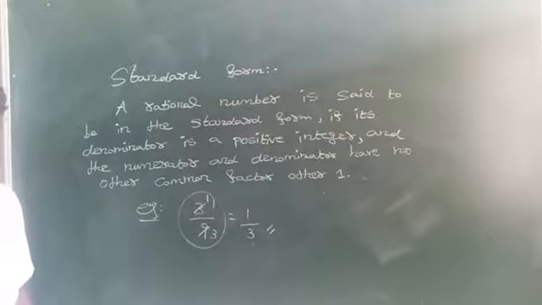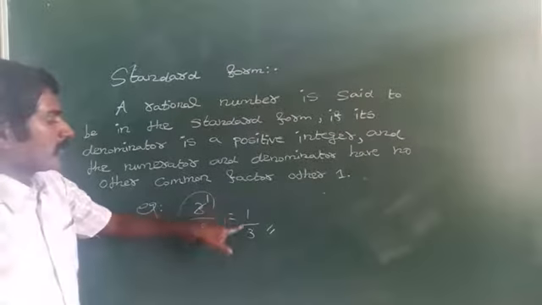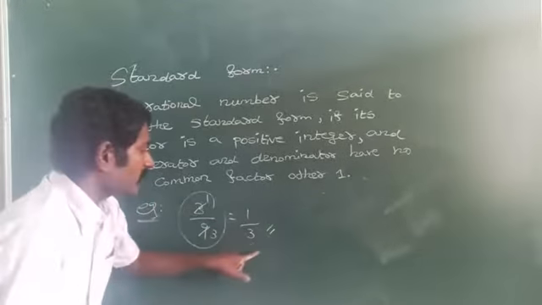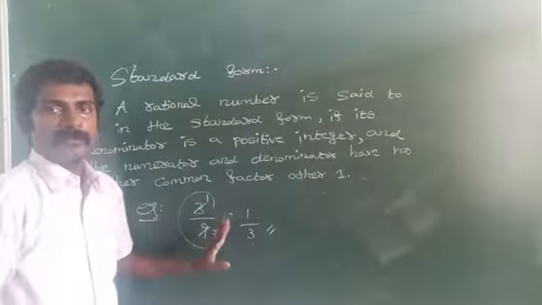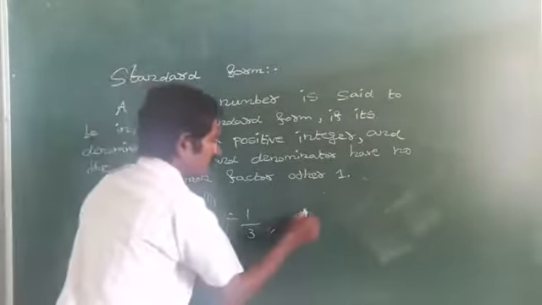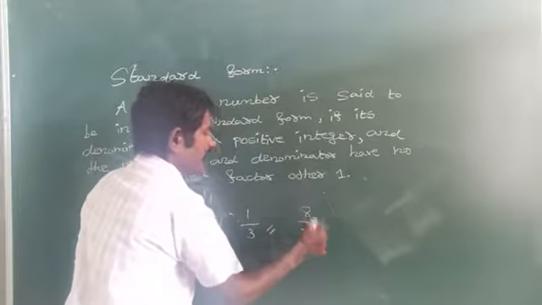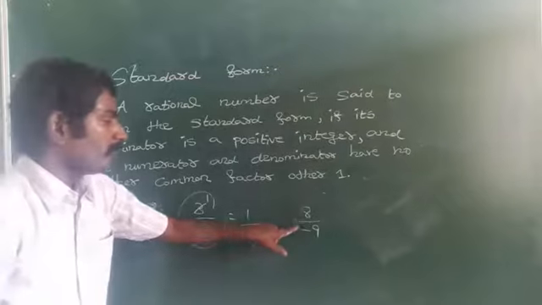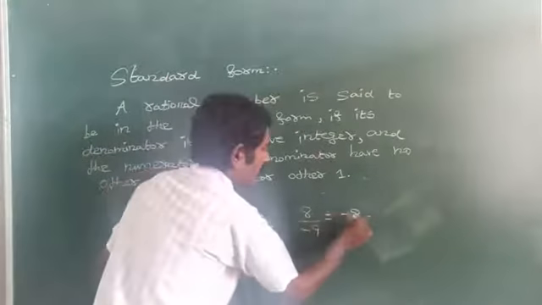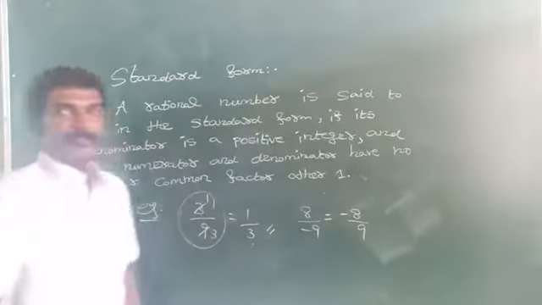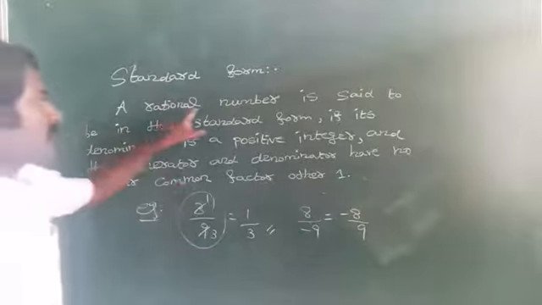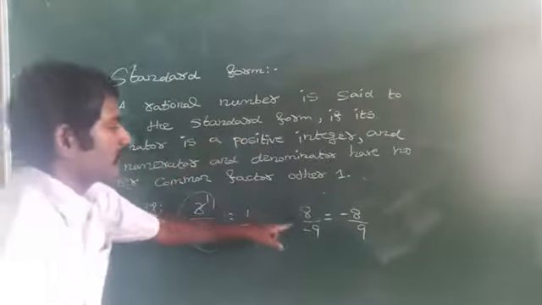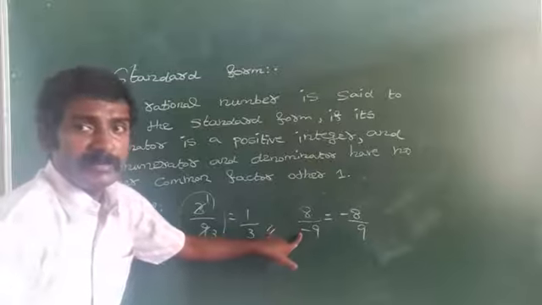Are you getting here? Yes. Now here both the numerator and denominator have the common factor, that is what? Only 1. There is no other common factor other than 1. Are you getting here? Yes. For suppose 8 by minus 9. Is it the standard form? But before that, you have to write it as minus 8 by 9. What is the definition of the standard form of a rational number? A rational number is said to be in the standard form when the denominator is a positive integer. Here what we are having? Denominator is a what? Negative integer.